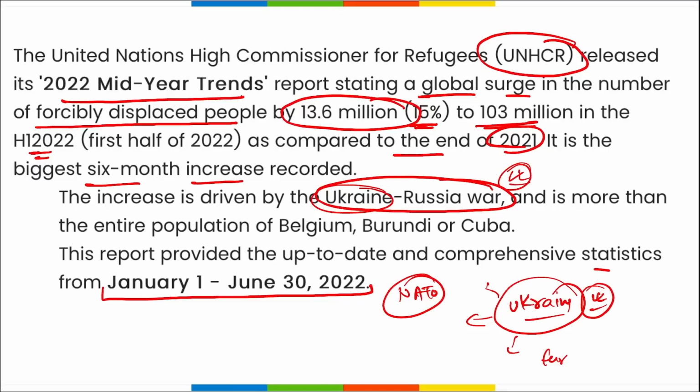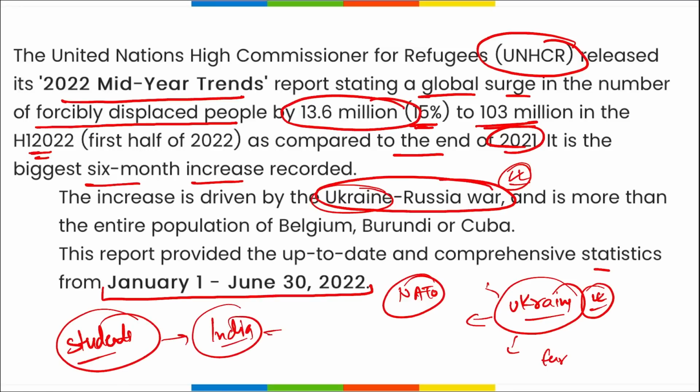Many of the students, for example in India, there is a trend that they want to go and study abroad, be it any country, and make a career in different parts of the world. So we are also seeing that a major portion of Indian youth is trying to get out of India and get into different parts of the world, be it Europe, the United States of America, New Zealand or Australia.